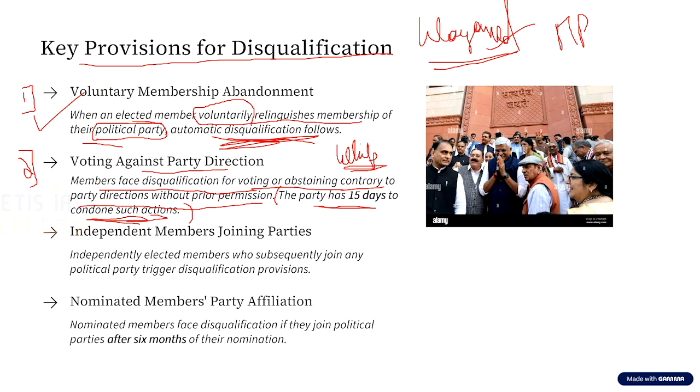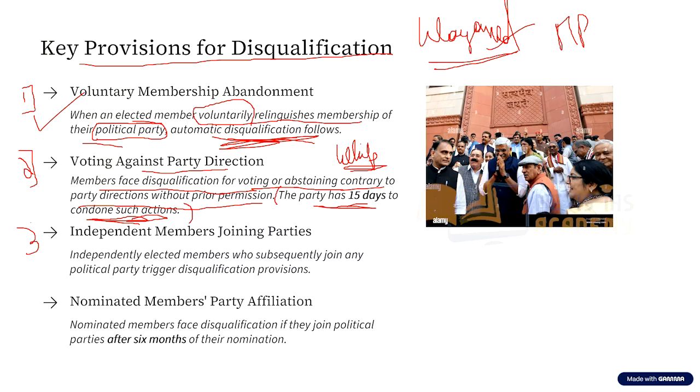Condone means to agree, okay? And the Congress party is not agreeing to what Shashi Tharoor did. Then Shashi Tharoor can be disqualified from his position of member of parliament, okay, in the name of anti-defection. Okay, so this is the second criteria or the second provision. Now let us come to the third provision. So what is this third provision?